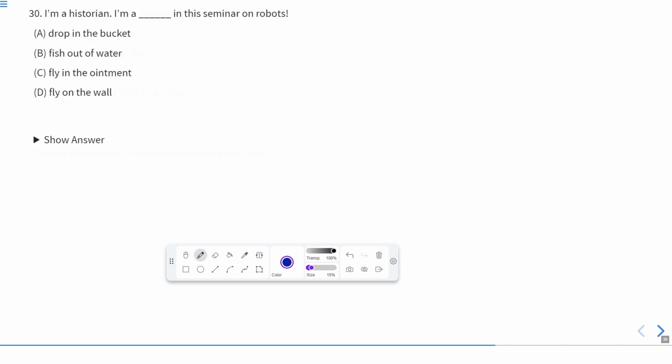Now let us move to the next one. This is the 30th question. I'm a historian. I'm a dash in the seminar on robots. Obviously, the person is a historian and the seminar is about robots. So let us see. Drop in the bucket. Drop in the bucket means few or less. It means something which is negligible. Okay. Something which is negligible.